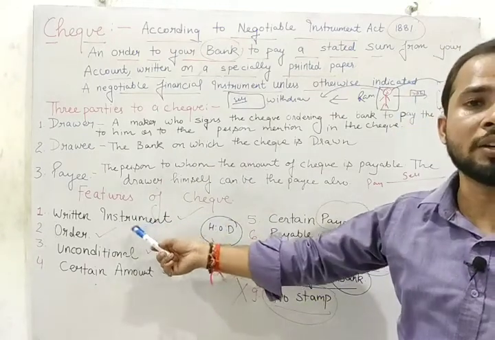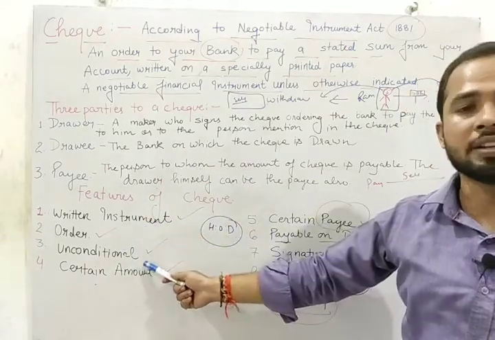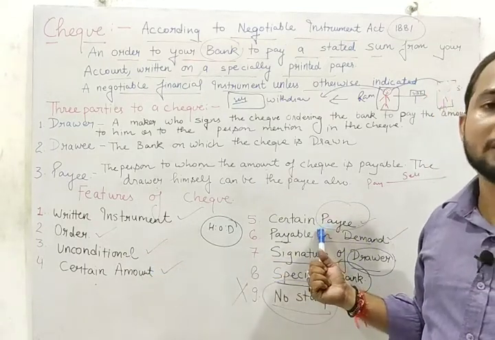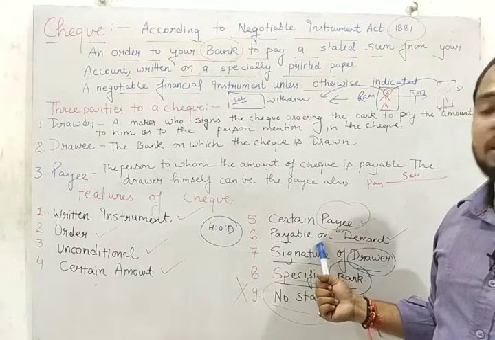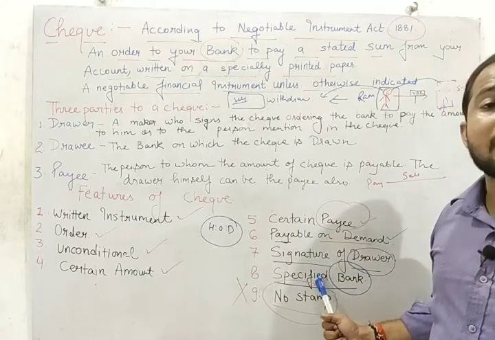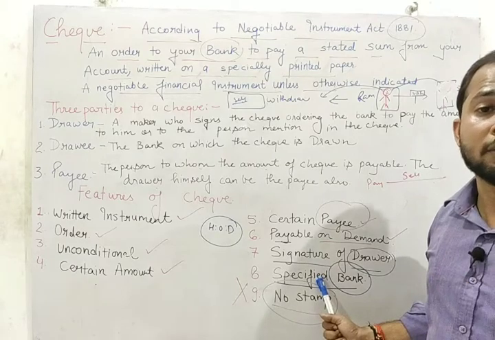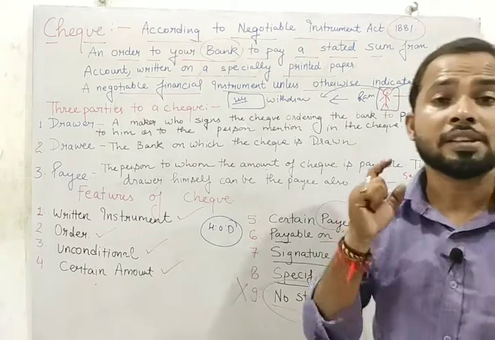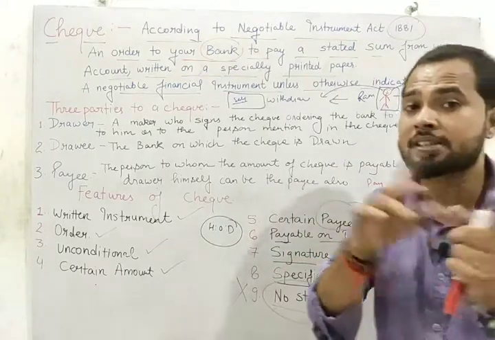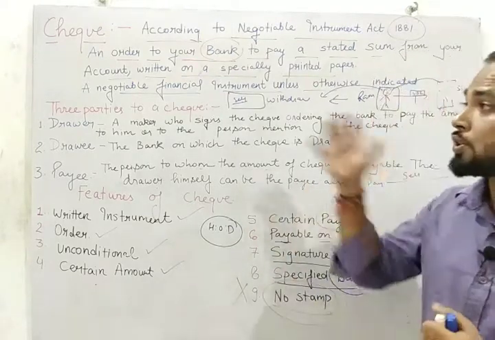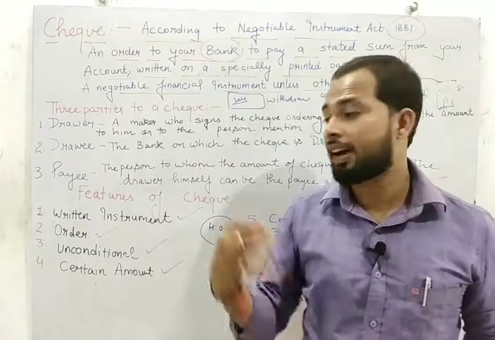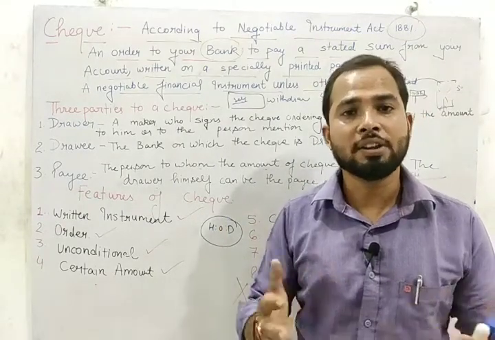It is a written instrument, it is an order, it is unconditional, and it has a certain amount. We have to mention the name of the payee. It is payable on demand. The signature of the drawer must be there. That particular check will relate to a particular bank, and the last one is that a stamp is not allowed in the case of a check. Okay, only a stamp is not allowed in the case of a check. So student, I hope you got the meaning of check, parties of check, as well as the features of check. Thank you very much.